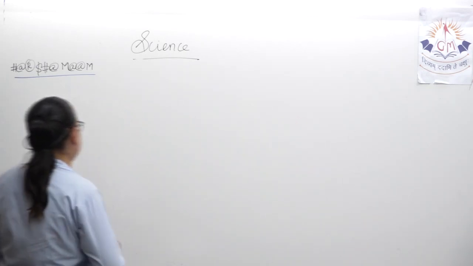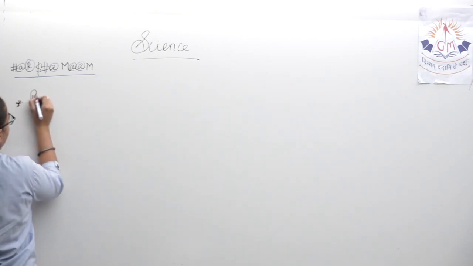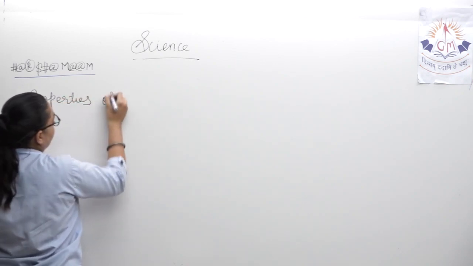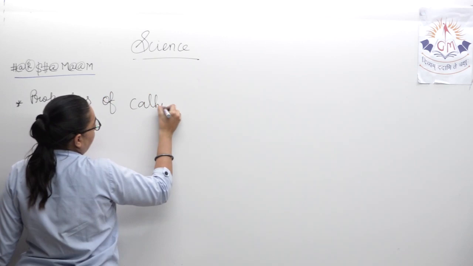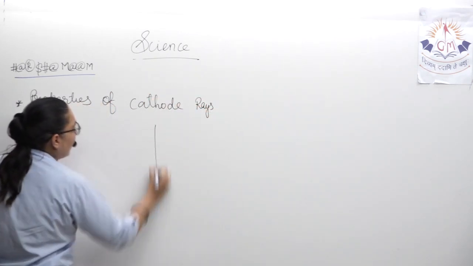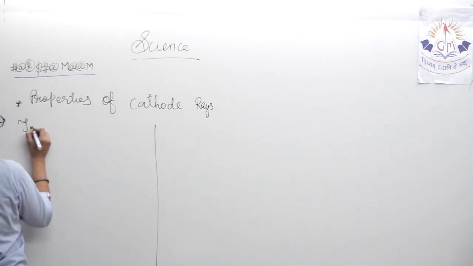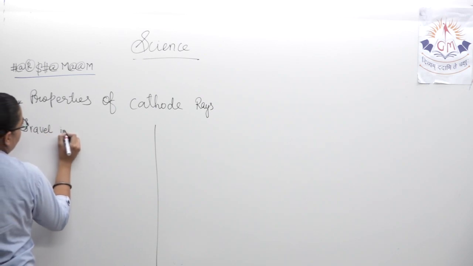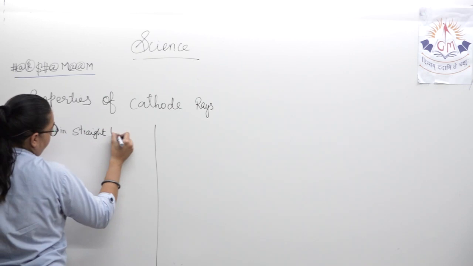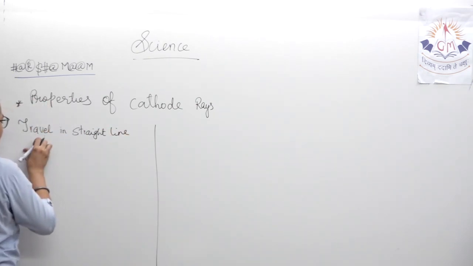Now the properties. The very first property of cathode rays is that they travel in a straight line. Now, how can that be seen, that they are traveling in a straight line? For that,